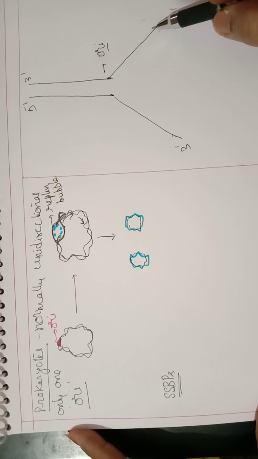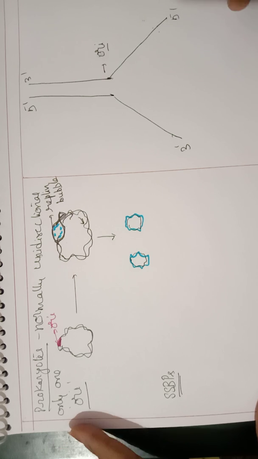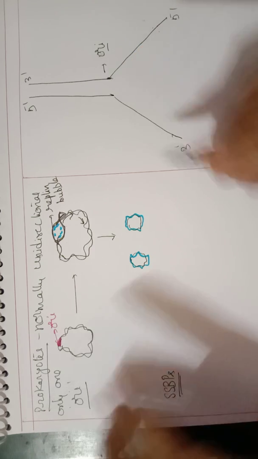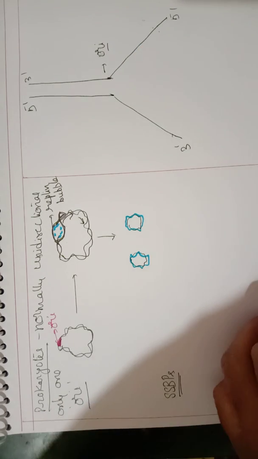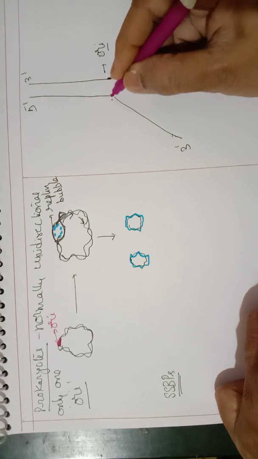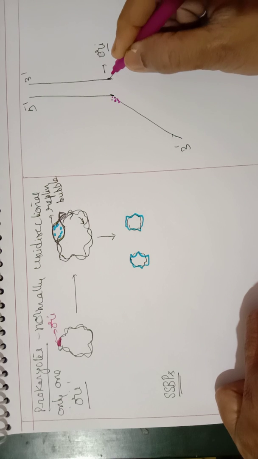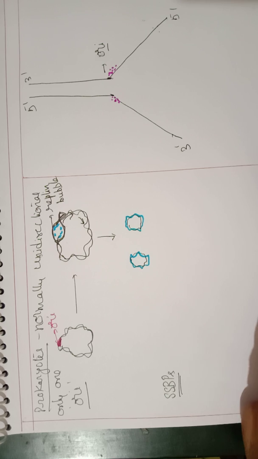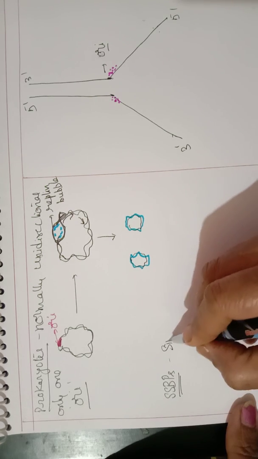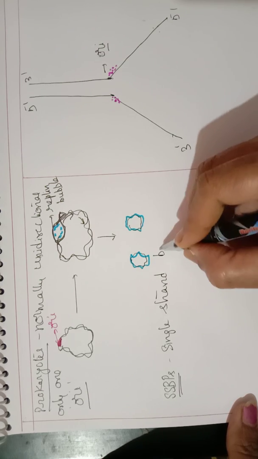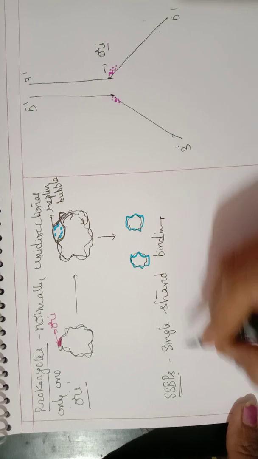Once the unwinding has taken place, at this point of unwinding, single strand binding proteins will get attached at this point. These are called single strand binding proteins, SSBs.